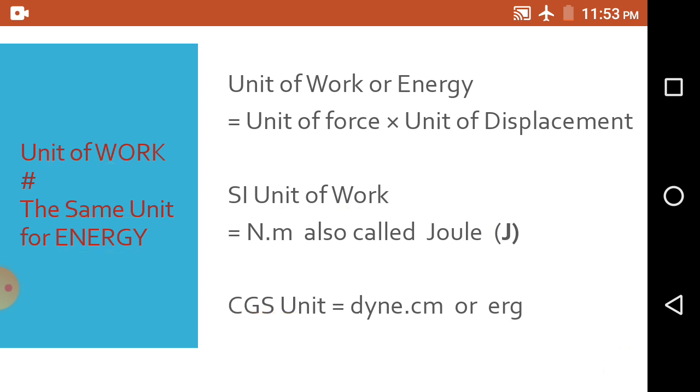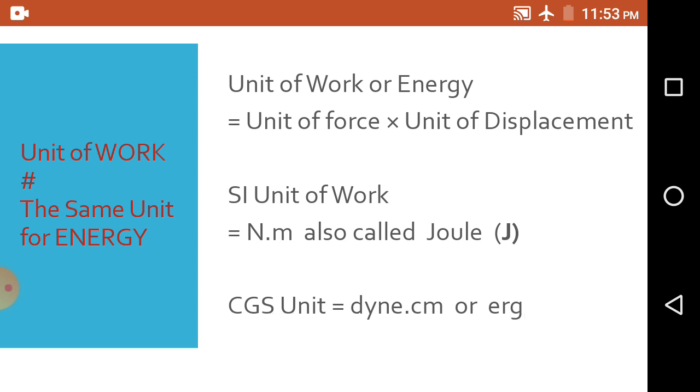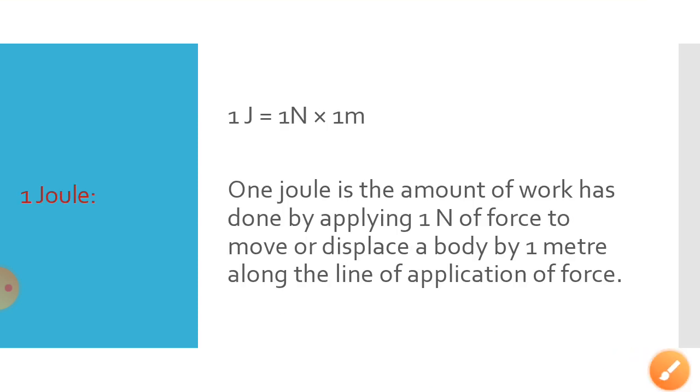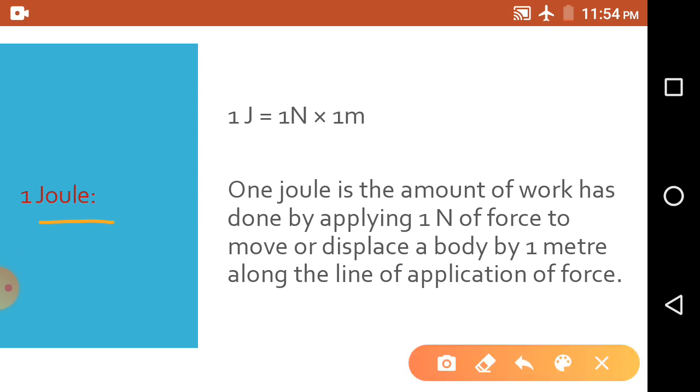Okay, so the energy as well as the work, the CGS unit is erg. This is called erg, dyne into centimeter, it is erg. See the next page. It is the unit, 1 joule, and how we can define 1 joule.